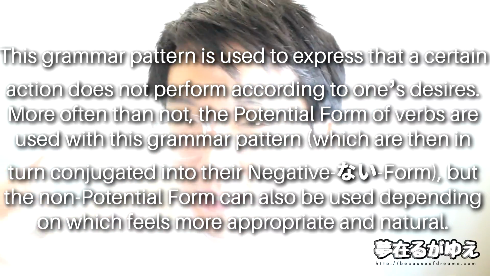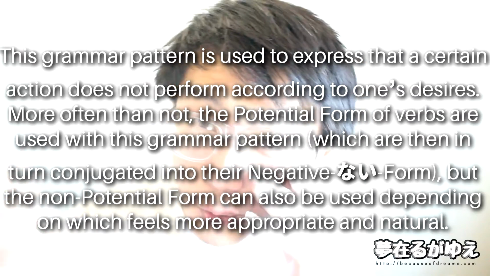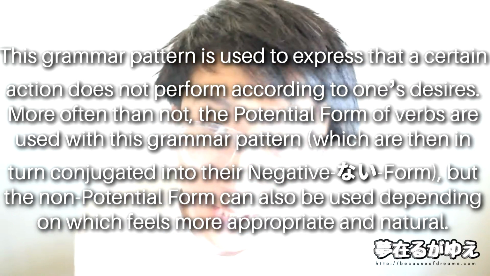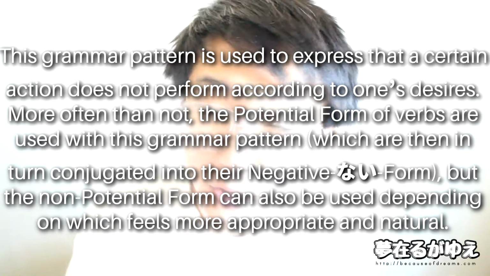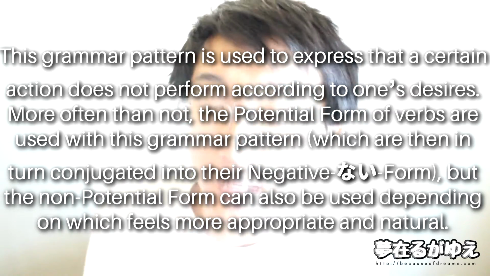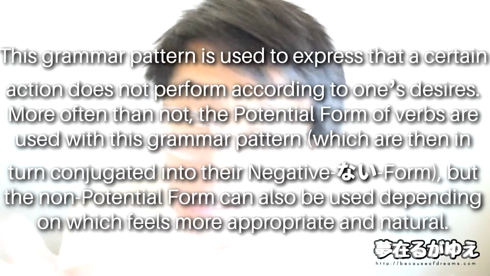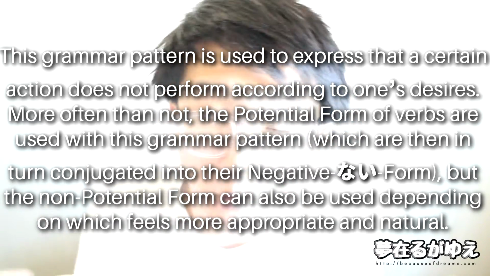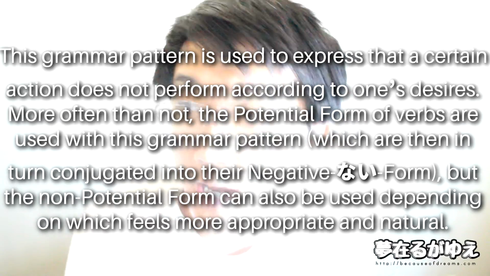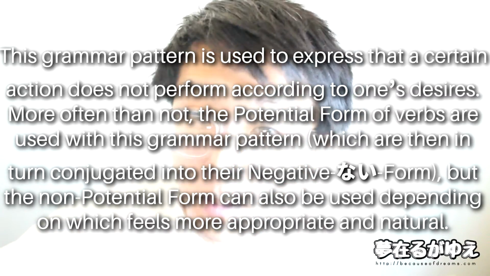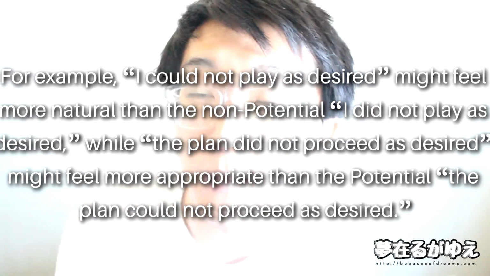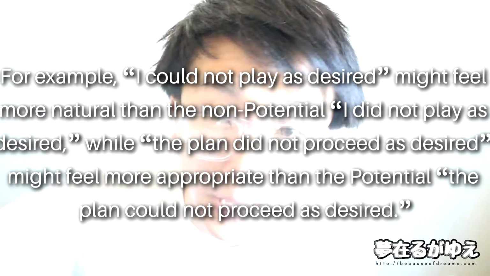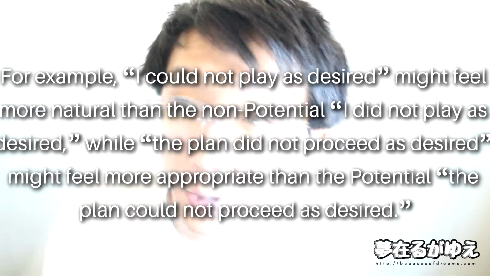Well, what does that mean in simpler terms? Well, let's first reiterate what the grammar pattern functions as. This is going to be something that you express when you say something didn't happen as you desired. And if we take a look at this in English, we'll also see that at times the potential form of a verb is going to be used, and at other times the non-potential form of a verb is going to be used. For example, you could say, because I was short on time, I could not write my essay as desired or as I wished.